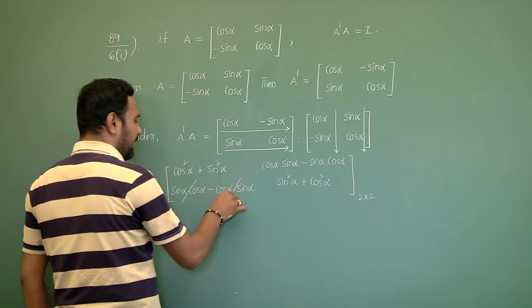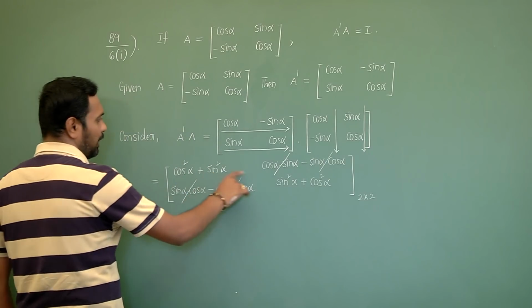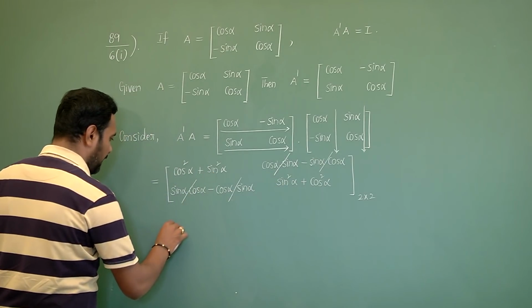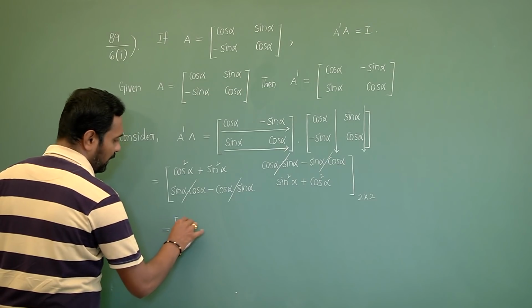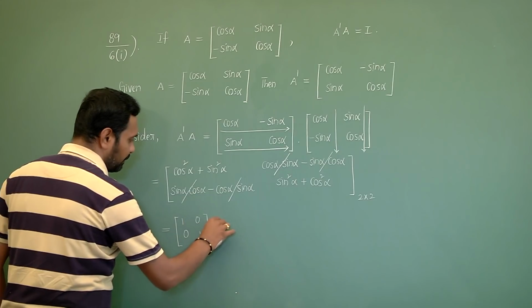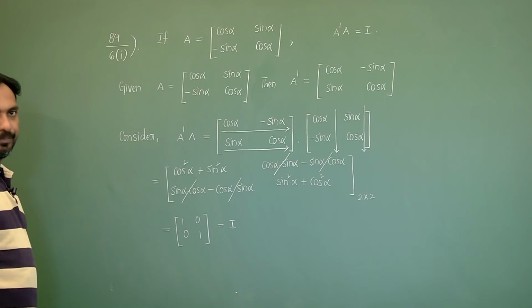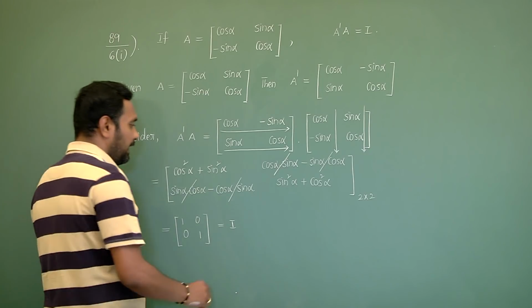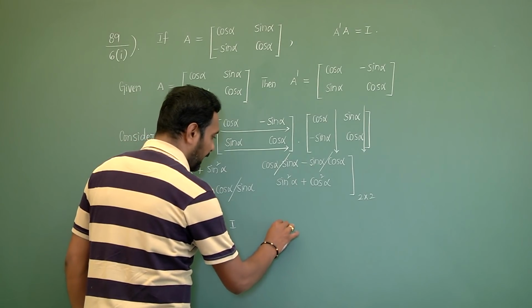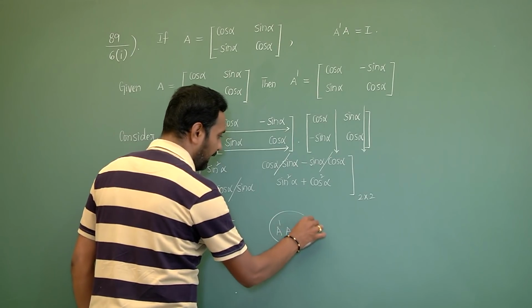These two I can cancel, these two I can cancel. Cos square alpha plus sin square alpha is 1. So this becomes [1, 0; 0, 1], which equals the identity matrix I. So A dash into A equals I. We have proved.